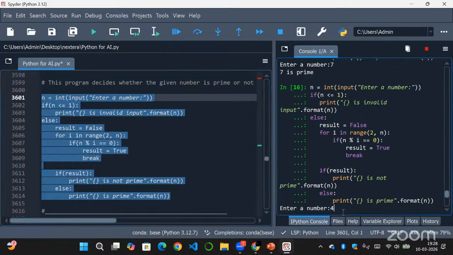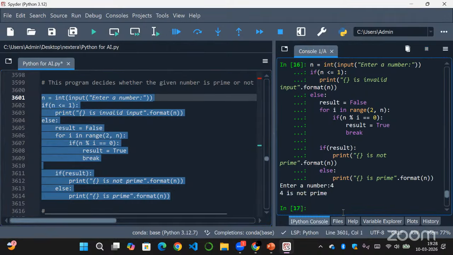If we take 4, that is not a prime. It will check the values from 2, 3. So 2 will directly divide 4, right? 4 by 2, it is 2. So we'll get a remainder 0 there. As we got the factors 1, 2, 4, that is why it is not a prime.